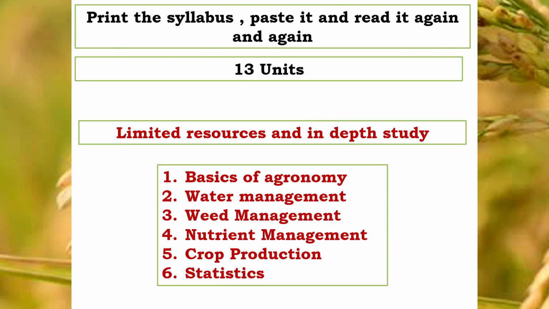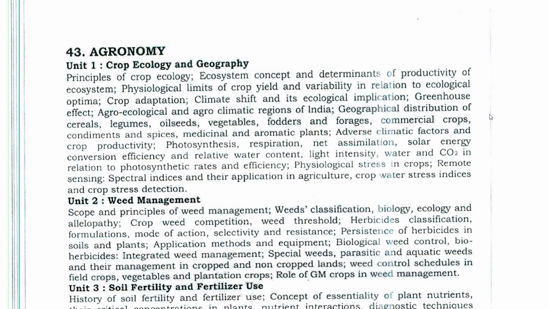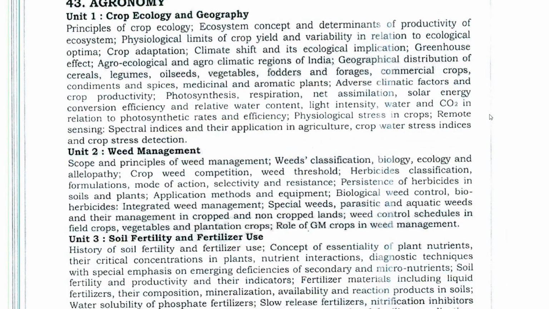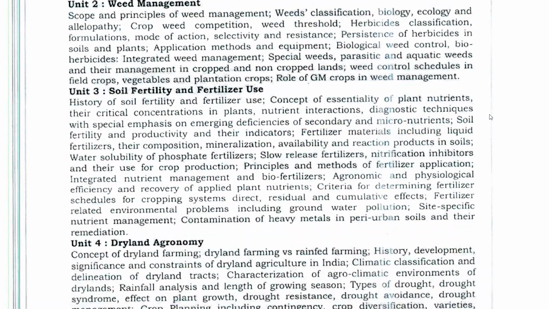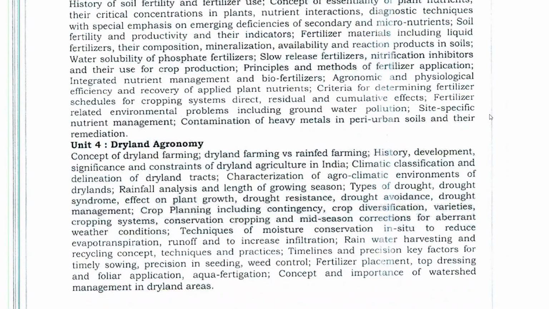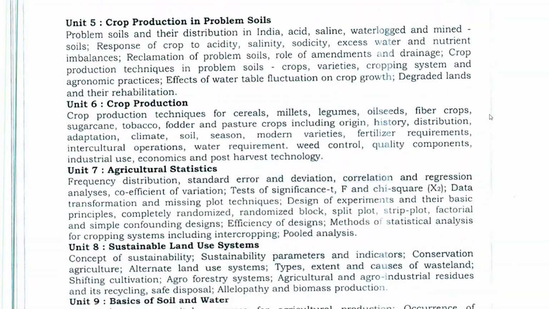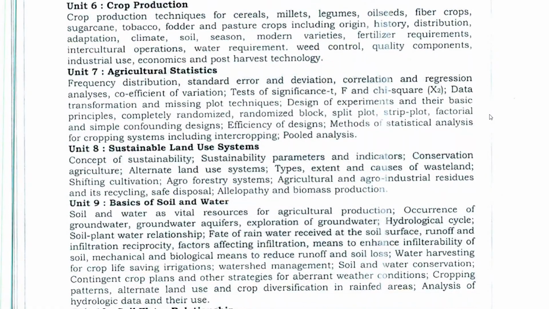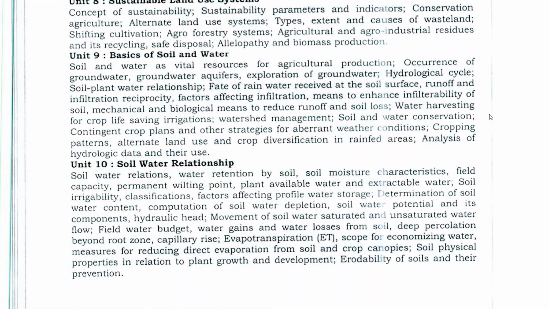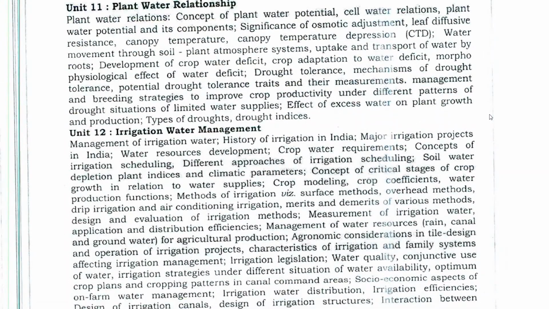Many times in my previous videos also I have suggested the same. This will help you to memorize what exactly is mentioned into the syllabus, and when you are looking for the books it's easy to identify the topics from the book. So print the syllabus, paste it and read it again and again. So when you look into the syllabus of agronomy, there are total 13 units.